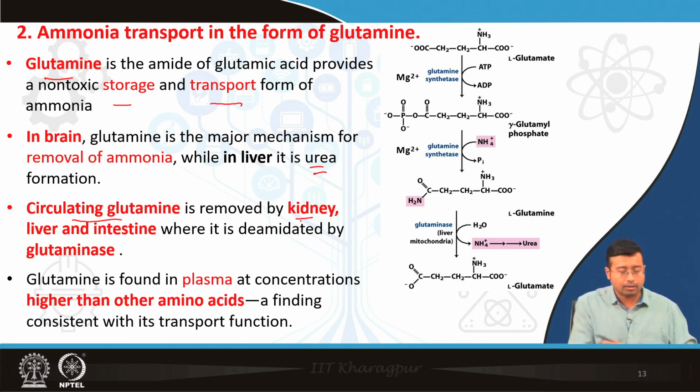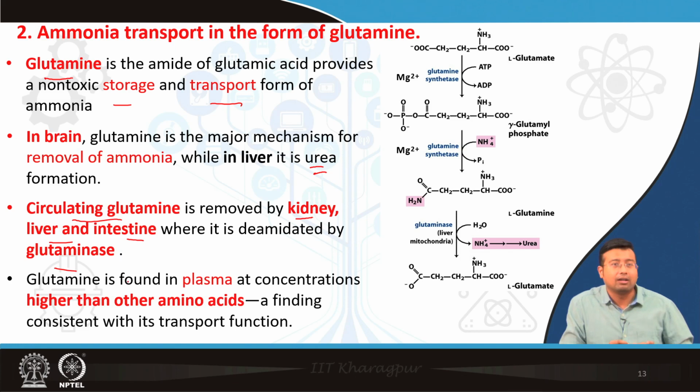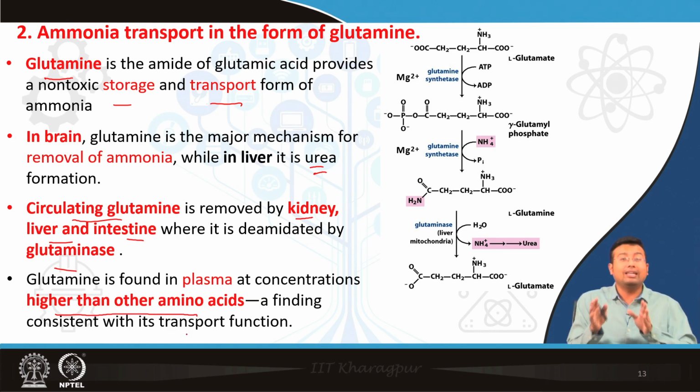The same mechanism applies in the liver, kidney and intestine. If it goes into the intestine, there is also intestinal glutaminase, from where it will be absorbed in the portal circulation, it will go into the liver, and finally in the liver everything can be taken care of. Since glutamine is actually the major form in which most of the nitrogenous wastes are being shunted out of the brain, it has been found that the plasma concentration of glutamine is very high, much higher than other amino acids, which first led to the search for an answer, which ultimately led to the solution that glutamine is the major form of transport of ammonia.